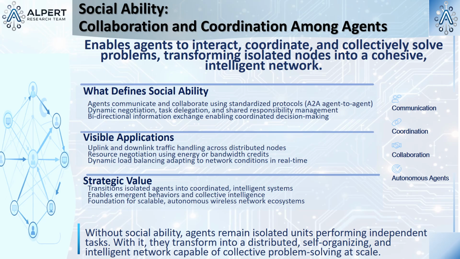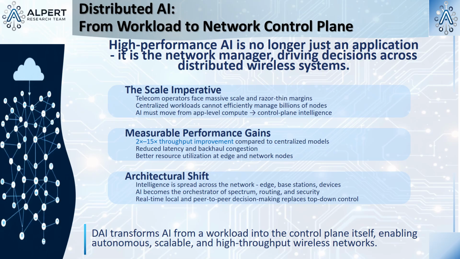Okay, so we have these autonomous, reactive, proactive, social agents. They're the building blocks. And the report puts some real numbers behind this. The 2025 analysis they cite is very specific. They found that multi-agent systems are delivering between 21 and 35% cost reductions in pilot deployments. That is a massive number for a telecom operator that's usually operating on razor-thin margins. And on top of that, 2 to 15 times throughput gains. This is the evidence for that big shift from AI as a workload, just another app running on the network, to AI as the control plane, where the AI is the network manager. We're running out of time, space, and energy, so we need to spread the thinking out.